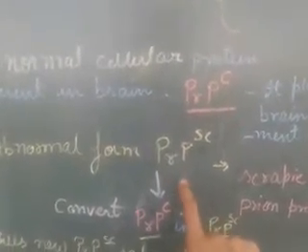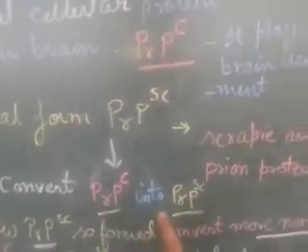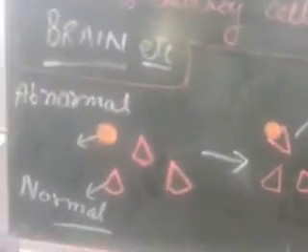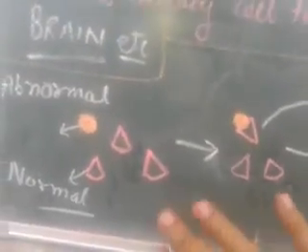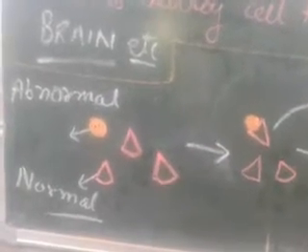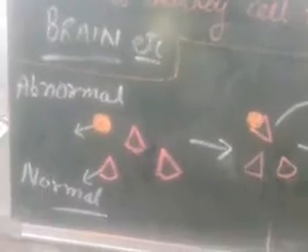Once this abnormal form enters into a host body, it converts the normal protein, that is PrPC, into PrPSc. Sc means scrapie-associated prion protein. So how does the mechanism take place? Suppose this is a diagram where I show you how the abnormal protein converts the normal protein. Basically it is a conformational change, that is a structural change, of the normal protein by the abnormal protein.